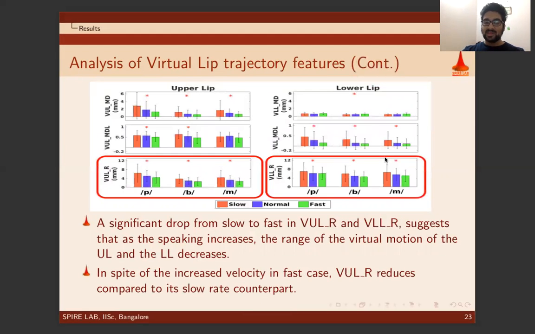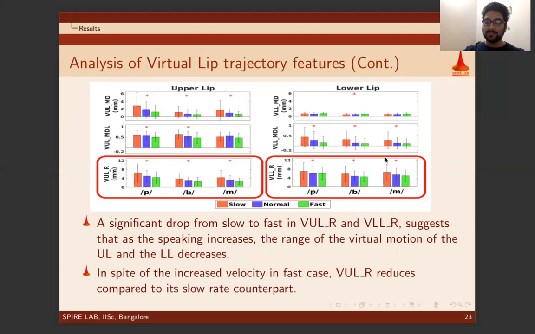Next, here we observe a significant drop from slow to fast rate in VULR and VLLR, which suggests an increase in speaking rate. Secondly, the lips in the virtual motion have to reach their target at an instant within the consonant region, starting from their position in the vowel region and again returning back to the post-consonant vowel position, completing its virtual movement cycle. In the fast rate, VULR and VLLR become small as lips get less time to complete the movement cycle. Therefore, it compromises on the extent of the movement from its position during the vowel on either side of the consonant.